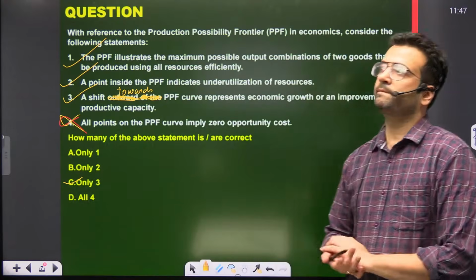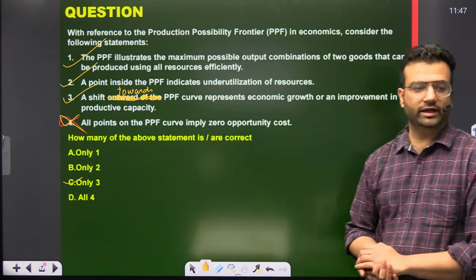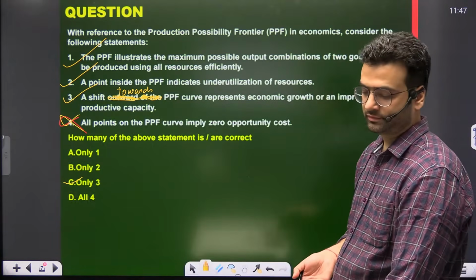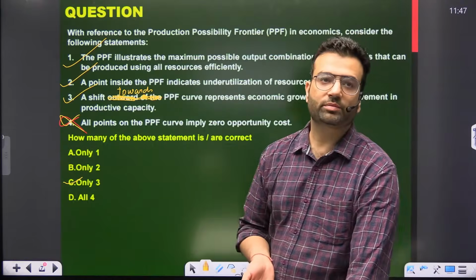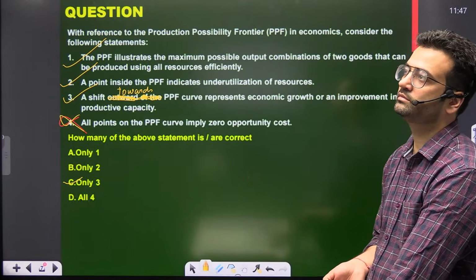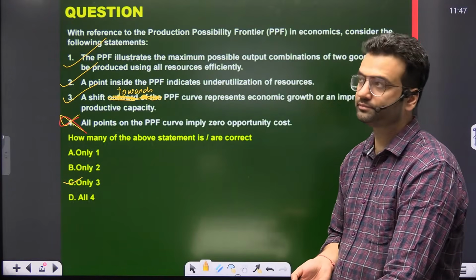Is it clear to all? Any doubt in PPF, the production possibility frontier? Friends, please message.